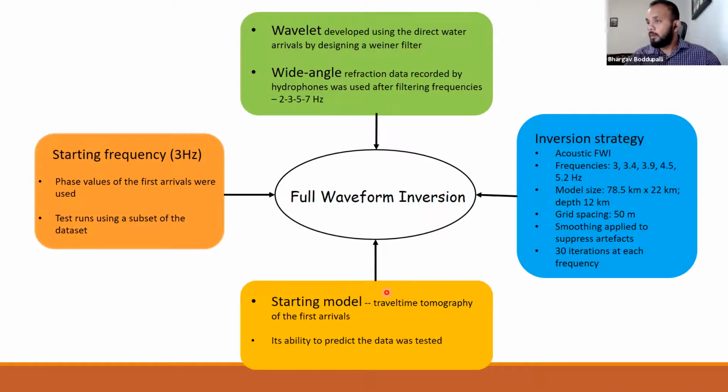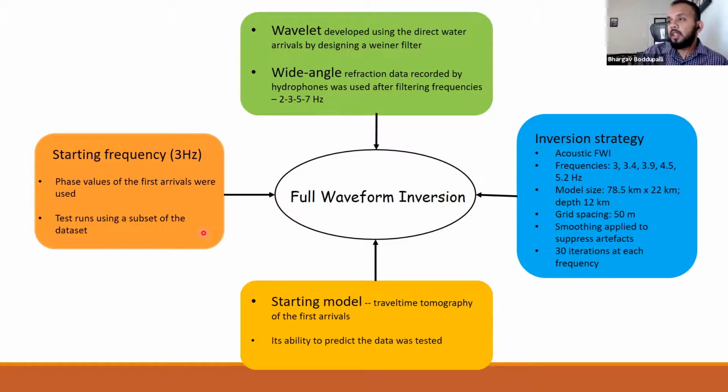FWI has a lot of different components, and all of them are very important. The first important component is the starting velocity model, and in our case we derived our starting velocity model from travel time tomography of first arrivals. It's very important that the model should be able to predict the data within half a cycle. Otherwise there will be the problem of cycle skipping. So we tested the starting model for its ability to predict the data within half a cycle.